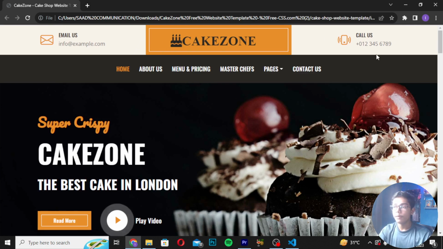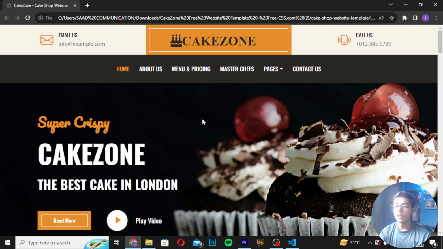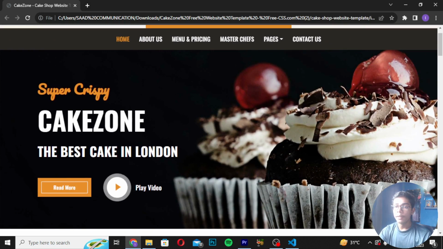Then at the right side, we are getting the phone number, or you can say a call us section, in which you can get the phone number of this site owner or the user of this site. Then you will also be getting navbar menus down, which is really amazing. You can see home, about us, menu, pricing, chefs, master chefs pages. This is the drop down menu which we have created. Then contact us. So this is really amazing looking, and you can also see we are getting a home page